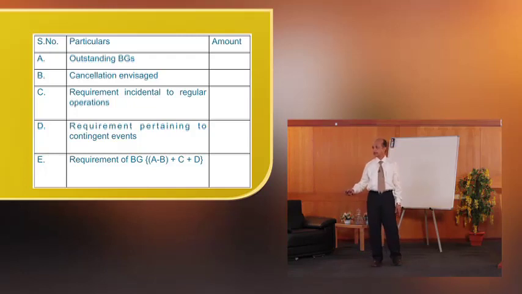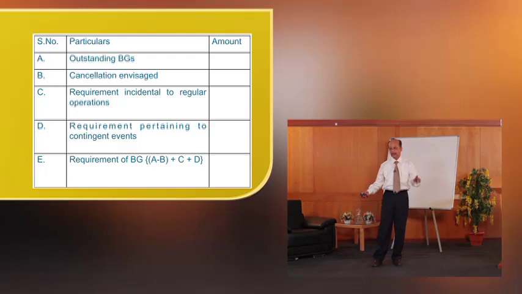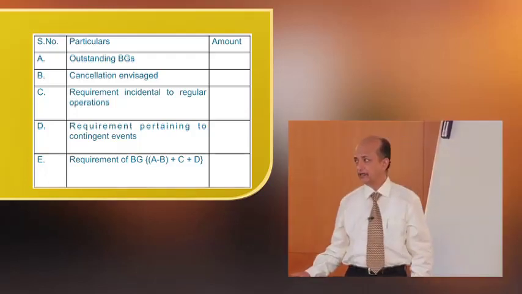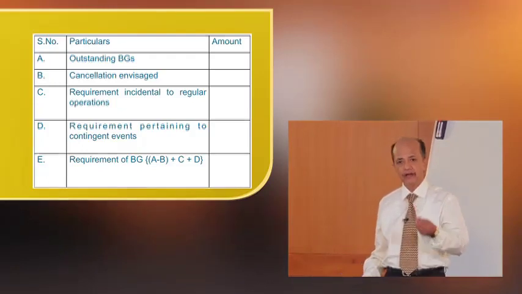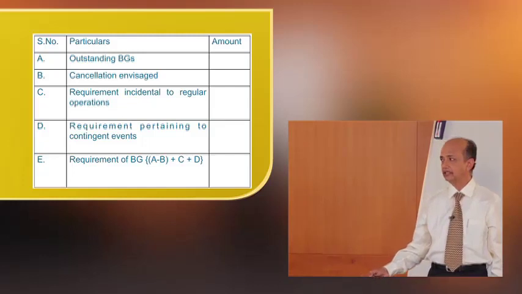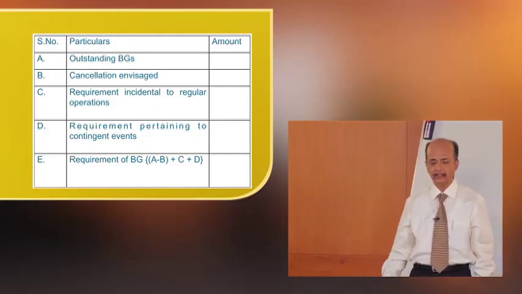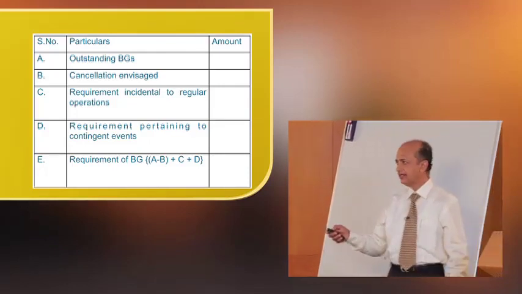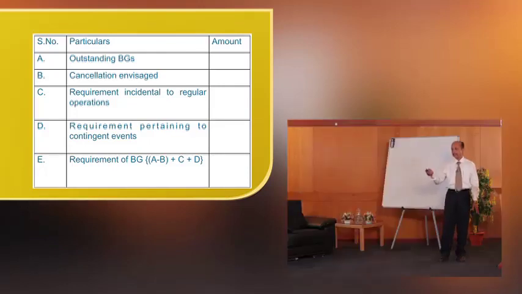Here, first is outstanding BGs, then cancellation envisaged, how much guarantees are going to be cancelled, requirement incidental to the operations, requirement pertaining to the contingency, some 5% or 10% additional limit can be considered, and based on that, this banker can ascertain what is the total guarantee requirement. That is A minus B, that is outstanding minus cancellation, plus C and D, the total.